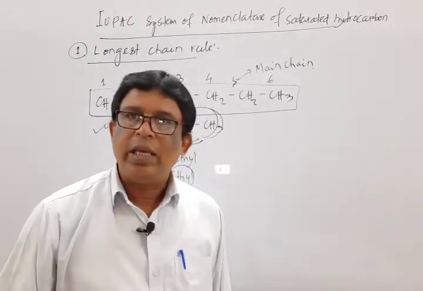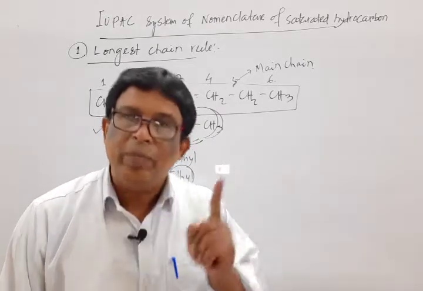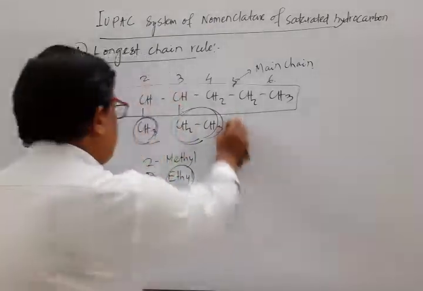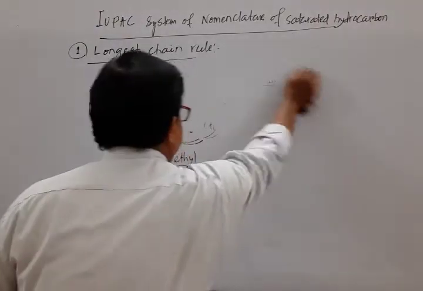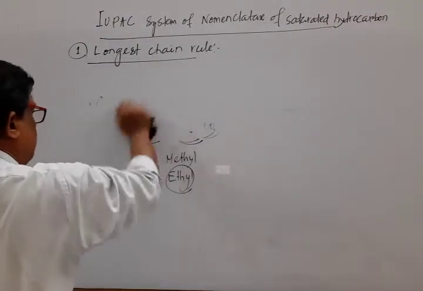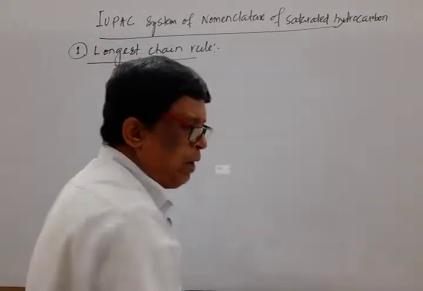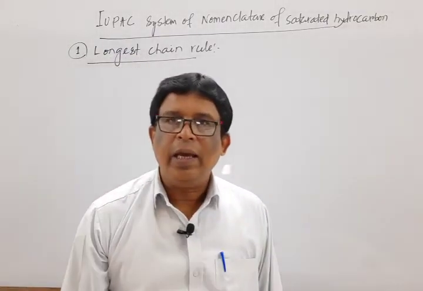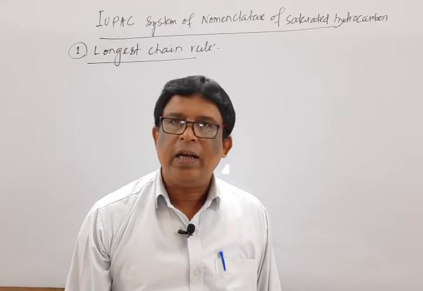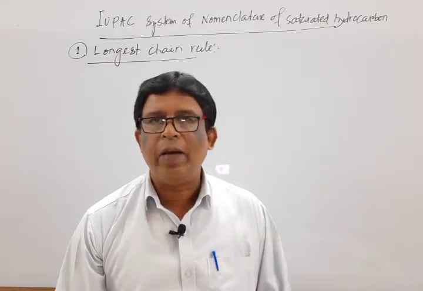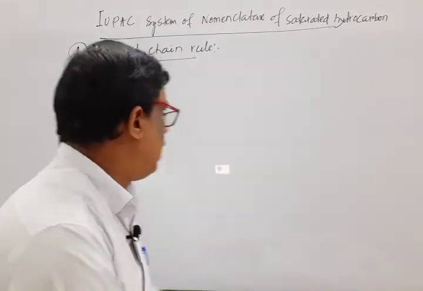Another thing is that if a similar type of substituent repeats more than once, then some prefix is used, that is di, tri, tetra, etc., for 2 times, 3 times, 4 times. Mark that. I give one example.